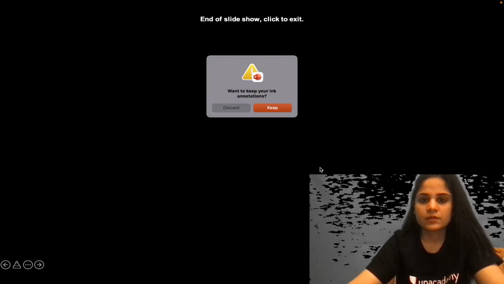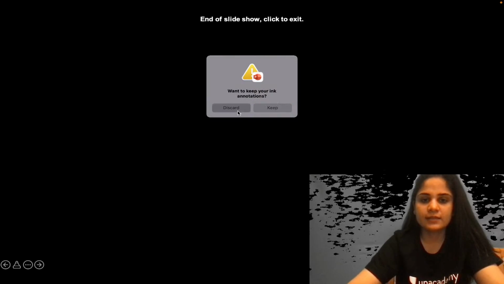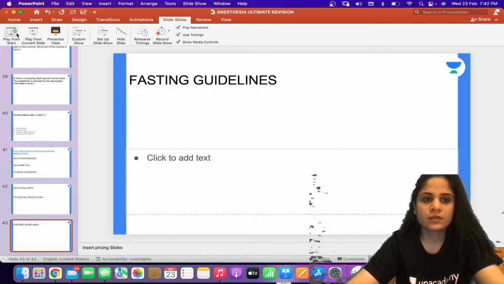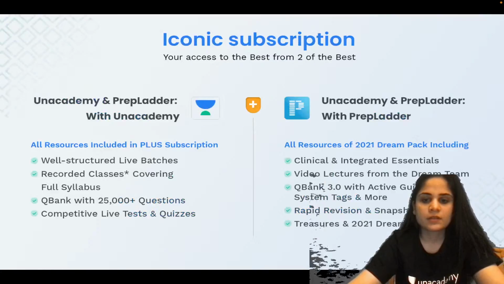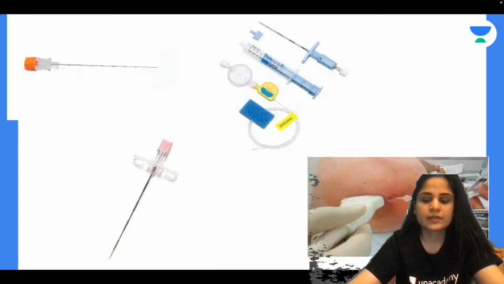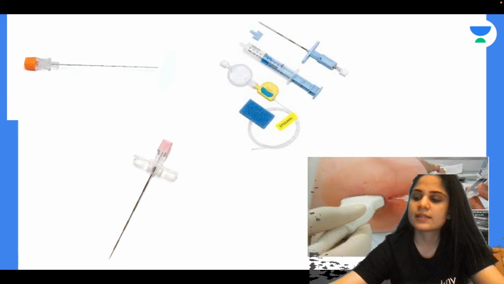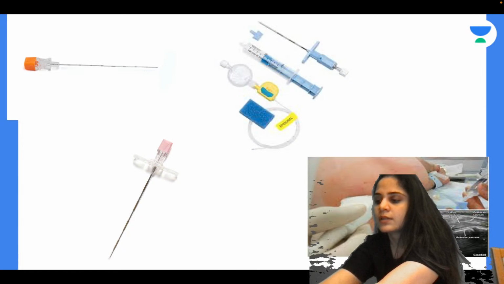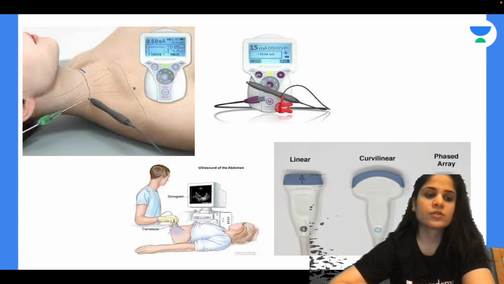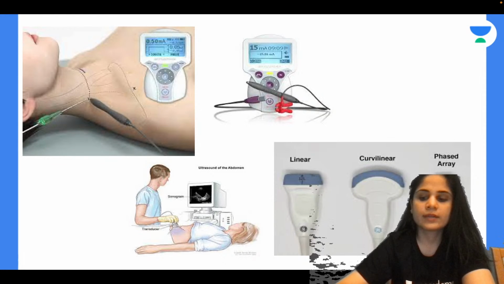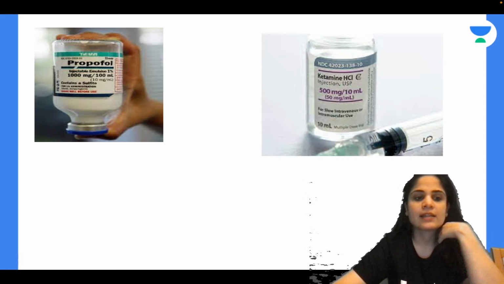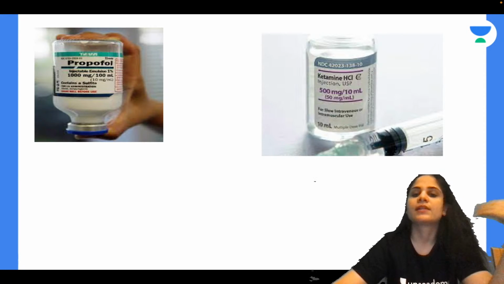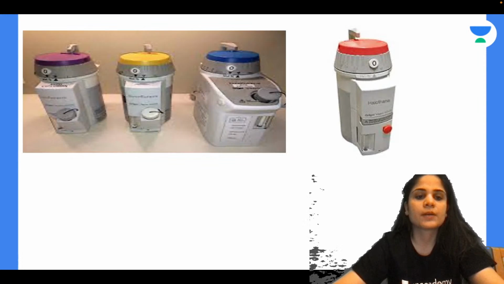Okay. So that is it with our discussion, and I will quickly show you what all we revised today in anesthesia so that you all have an idea about it. So we discussed all the different types of regional anesthesia and their instruments. These are spinal, epidural set, caudal used for central neuraxial blockade. Then the instruments used for regional anesthesia like peripheral nerve locator and USG. Then different types of IV anesthetic agents and their indications, contraindications, side effects, everything like propofol, ketamine, etomidate and thiopentone.